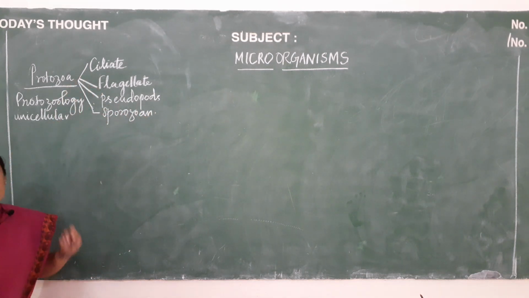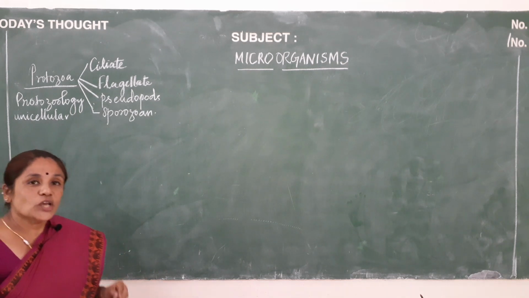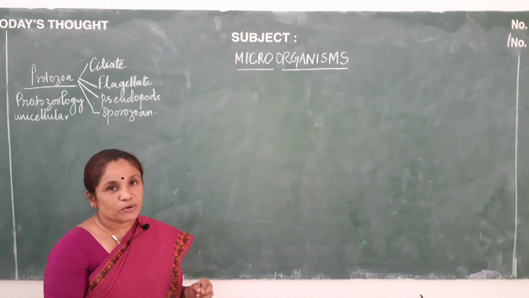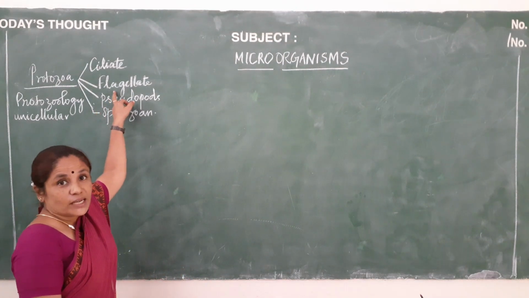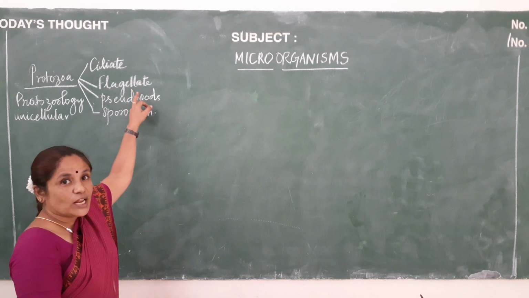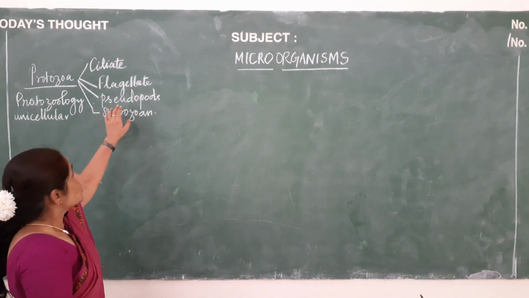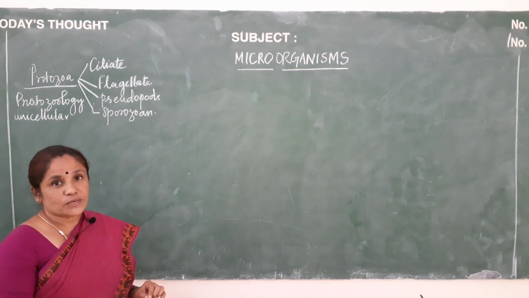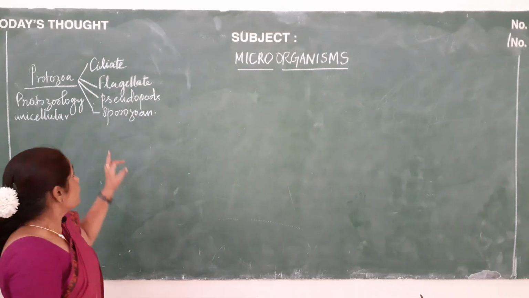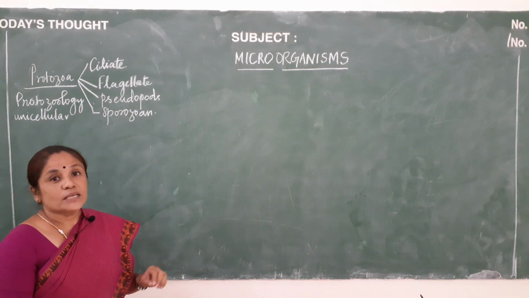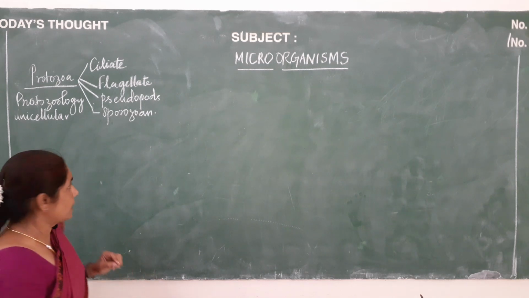The first one, ciliate. Ciliates are those which contain cilia, which helps in locomotion. Example for that you can take Paramecium. And the second one, flagellate. They contain flagella which helps in locomotion. Example will be Euglena. And pseudopods, pseudopodia is present in them which helps in locomotion. Example, amoeba. And the last one, sporozoan, is a parasite, and here you can take Plasmodium as the example.